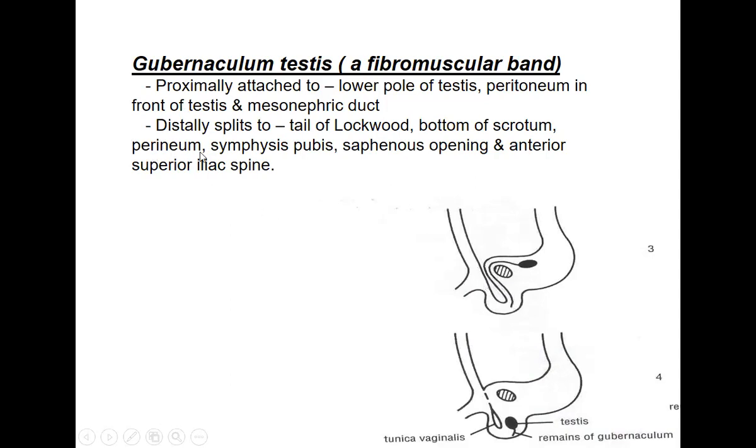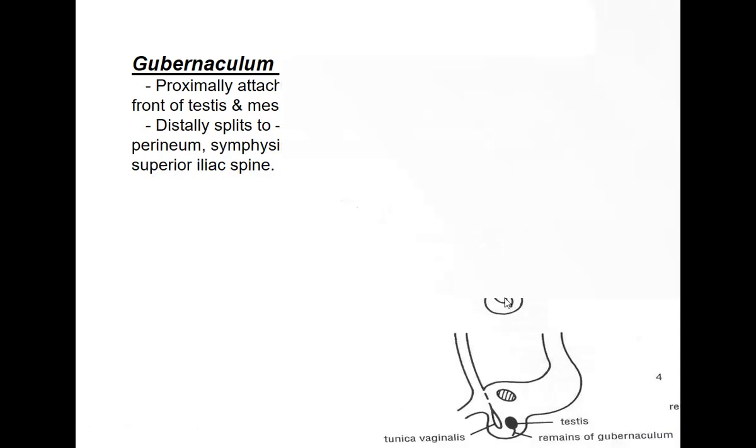Okay. The perineum, symphysis pubis, saphenous opening, and anterior superior iliac spine are all areas where it is attached. So this is a very important structure, which is one of the factors in the descent of the testis.